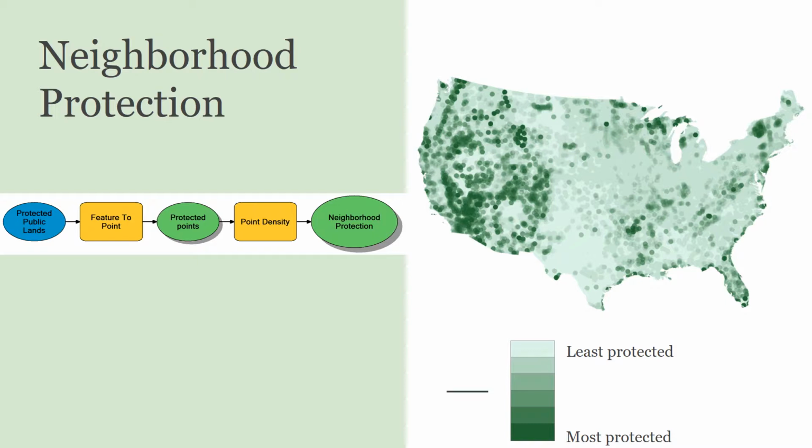First, it is important to identify lands in the U.S. that are already under protection. Using the Protected Public Lands data layer, I was able to create this map that depicts neighborhood protection or the general protection of a specific region. As you can see, most of the protected land in the U.S. is in the west and some coastal areas.